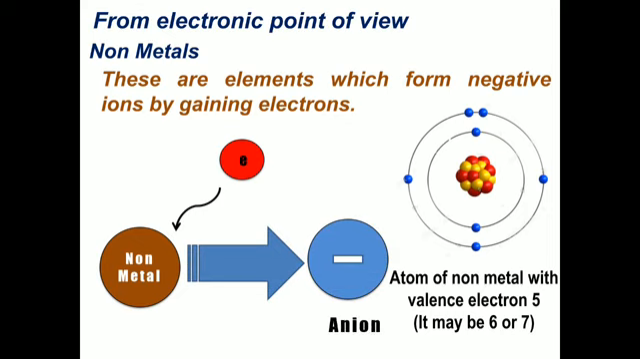So remember, elements which form negative ions by gaining electrons are non-metals, whereas elements which form positive ions by losing electrons are called metals. So this is the definition of metal and non-metal from the electronic point of view.